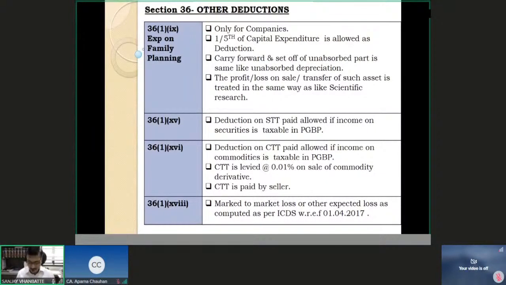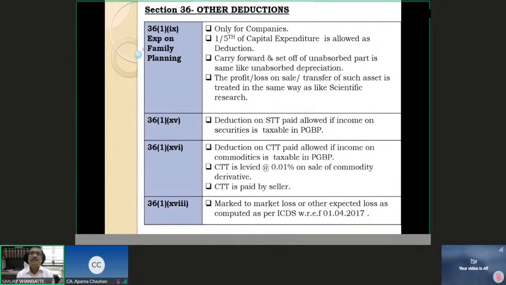Let us try to understand. Expected loss you don't get at all, because it is a contingent expenditure, a contingent liability. ICDS specifically says so. But mark to market loss, that means if I am holding shares or securities as my current investment, as my stock in trade, then I can mark them to market values at the fag end of the year, as at the date of close, that is 31st March. Then in such cases, mark to market loss will be allowed to me as per the ICDS provisions.